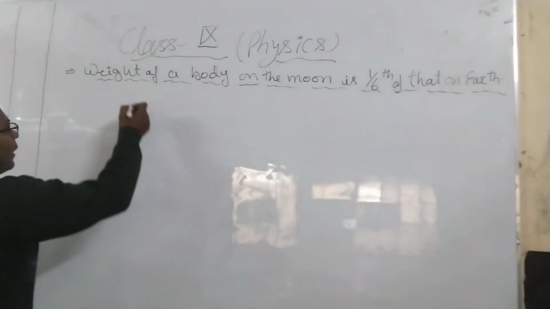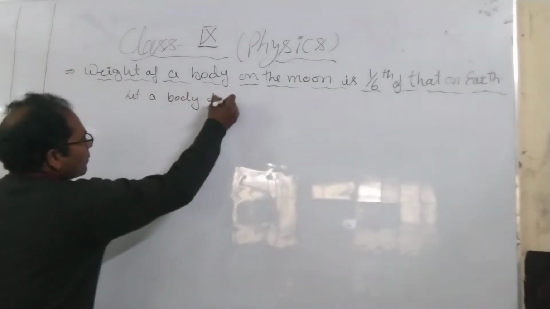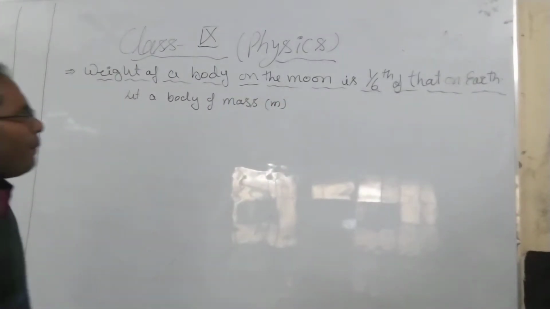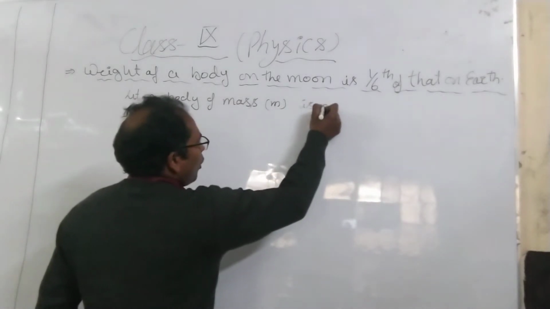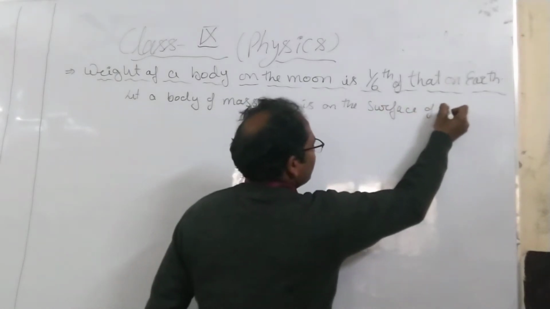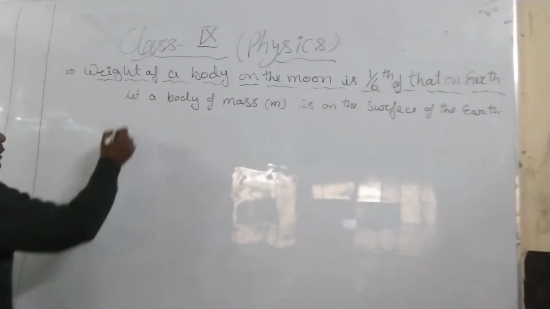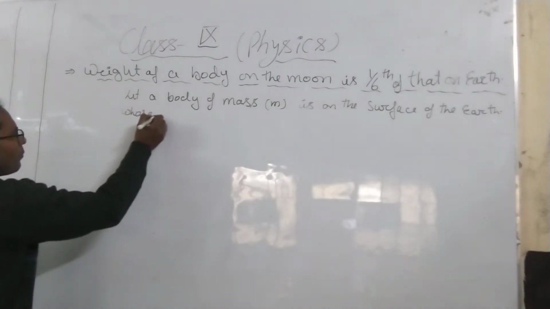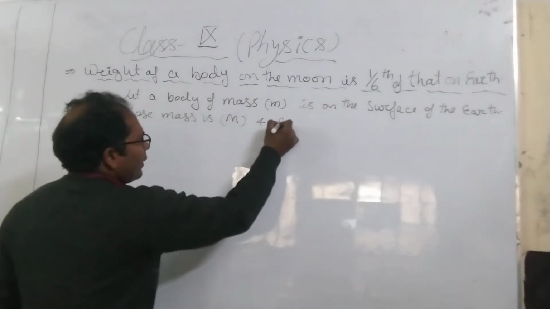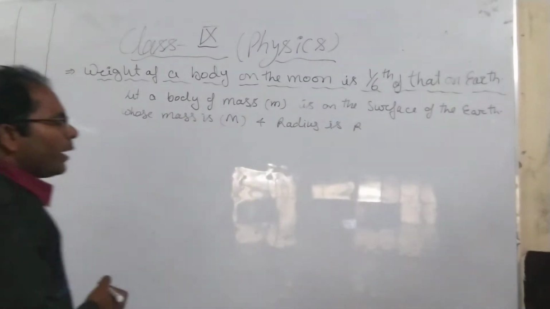So let us start. Let a body of mass small m be on the surface of the earth whose mass is capital M and radius is capital R. Okay.